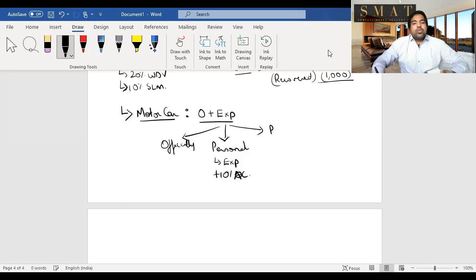And if it's partly used for personal and partly for official, that means you're also using it on weekends from home and on the weekdays you're using it for office, then in that case it will be divided depending upon the cc or the engine of the car. If the cc of the car is low, that is up to 1.6, that is 1600 cc, then what will be added is 1800 per month for the car and 900 for the salary of the driver. And if the car is a big car, more than 1600 cc, then 2400 will be added per month for the car and 900 for the driver's salary.